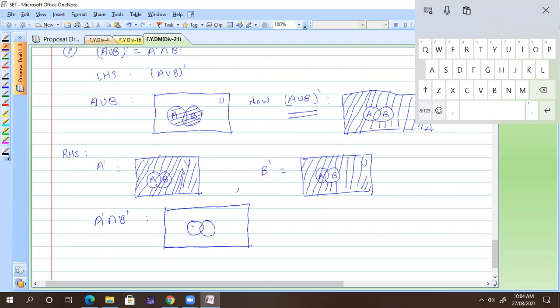Sir, everything apart from A and B. Yes, because the A part is not involved in A complement, whereas the A part is involved in B complement, but it is not common to both. So we are not allowed to take the A set. Similarly, we are not allowed to take the B set, and the intersection is also not common to both. So the remaining everything is common. So you are getting it like that.